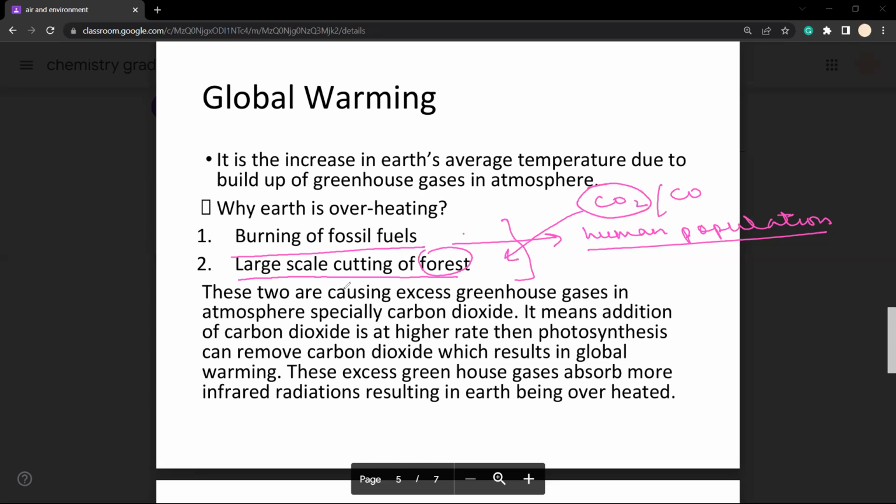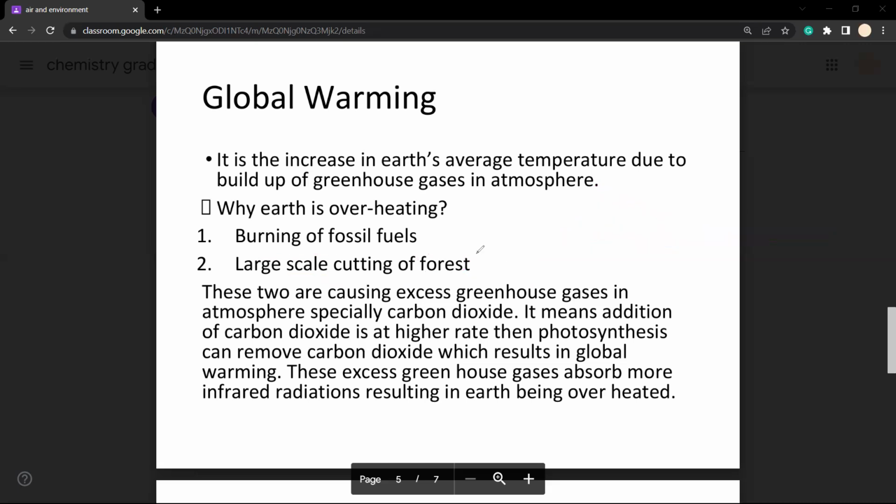But because deforestation is taking place for human settlement itself, there is an imbalance in the carbon cycle, and that is leading to the higher production of carbon dioxide, which is the main greenhouse gas.